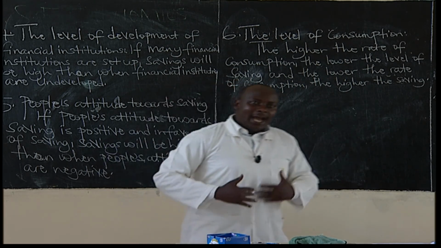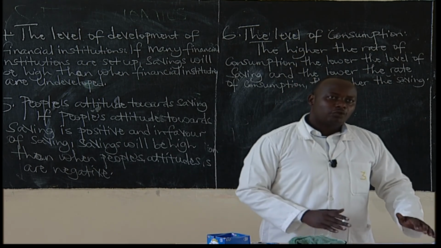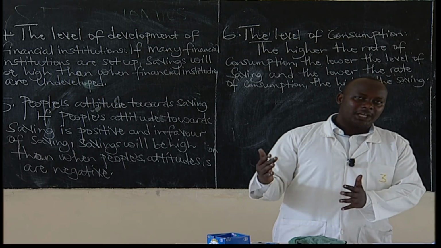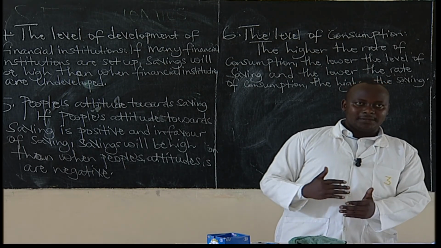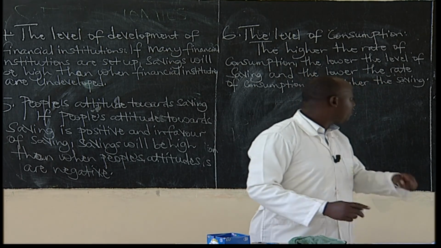Then, when I prefer to consume in the future rather than in the present, I will try to keep an amount of money to be used in the future. I will try to consume less because I prefer consuming in the future rather than in the present.